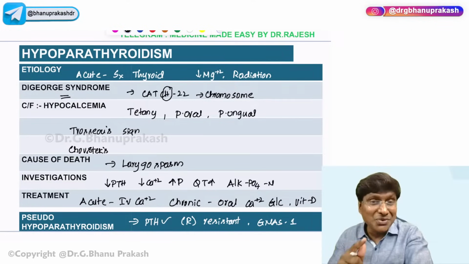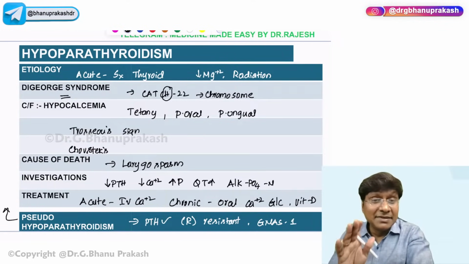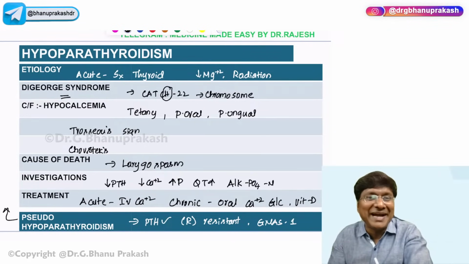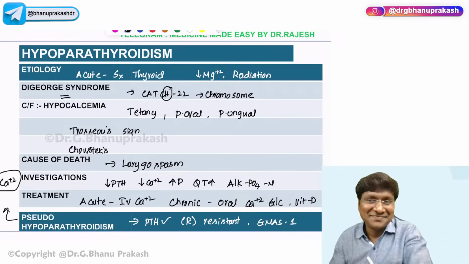In patients with pseudohypoparathyroidism, please remember, there will be hypocalcemia. Why? Because parathormone is not able to act on parathormone receptors. So how will you treat that hypocalcemia? You need to give oral calcium gluconate supplementation.